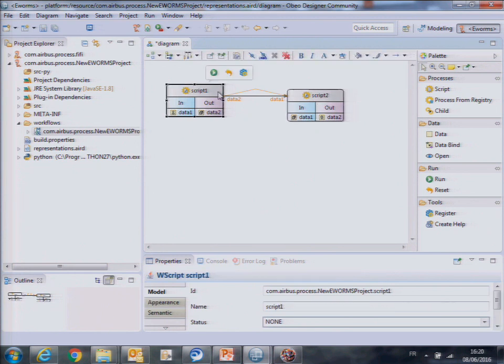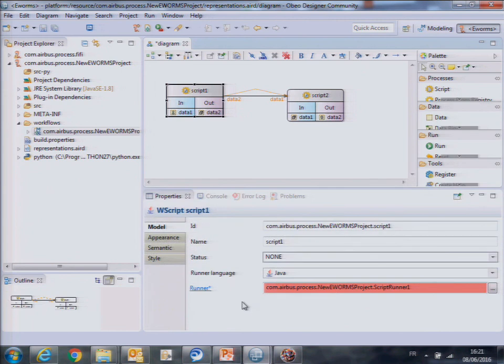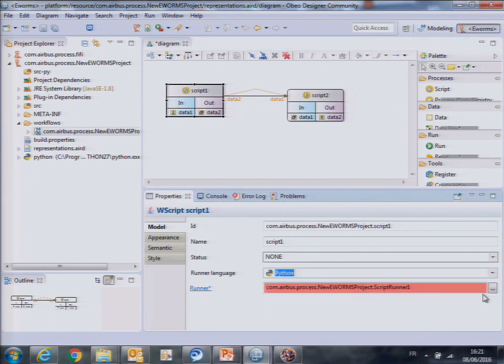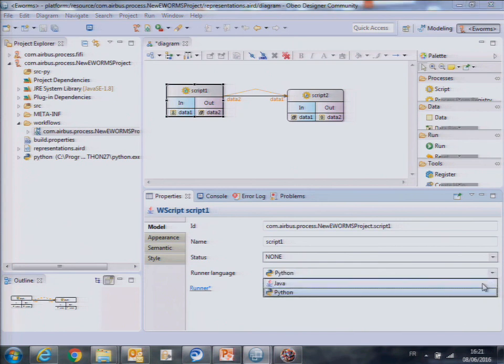What's next? You need to say on the script what this script is going to do, basically. For that we've got a runner. That's where you do the tool integration. For the runner languages, we've got two choices, Java or Python. That was a request from our users, to be able to integrate tools from both Java and Python. Java is quite natural, of course, because the EMF is all Java. Python is less natural. I will tell you later how we did the Python wrapping. But let's start with Java.